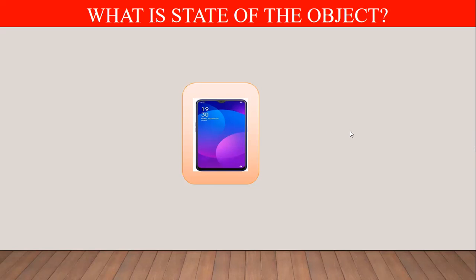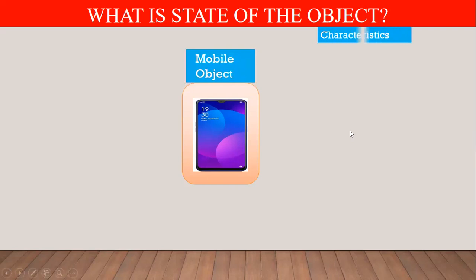So what types of characteristics do we want to know? The mobile object has different characteristics. Cost is a characteristic of this mobile object.